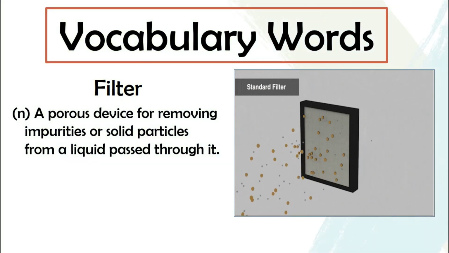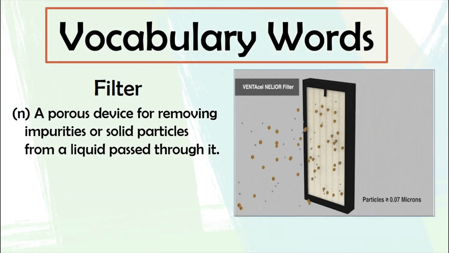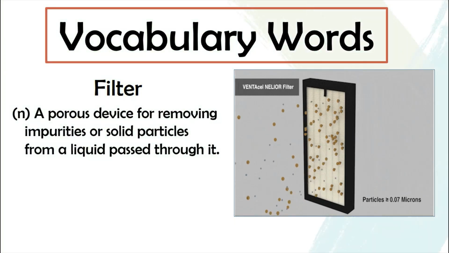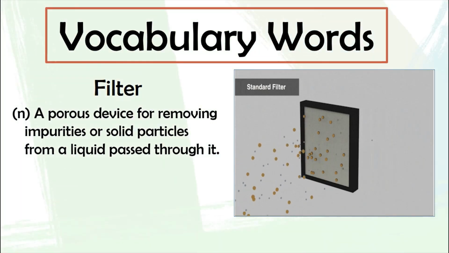Okay, so that is filter. We also use a filter in making coffee. When we brew coffee, we have a coffee filter. Let's proceed.